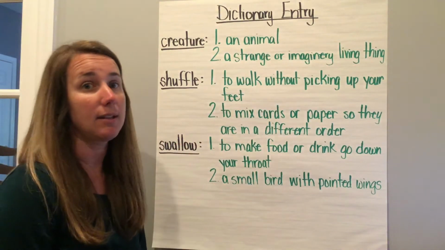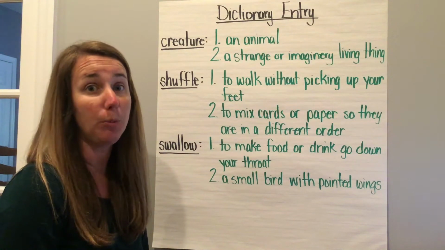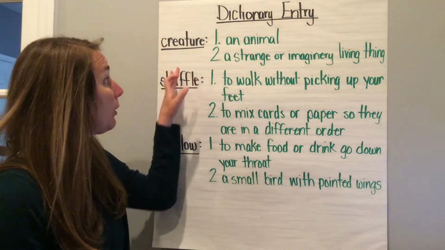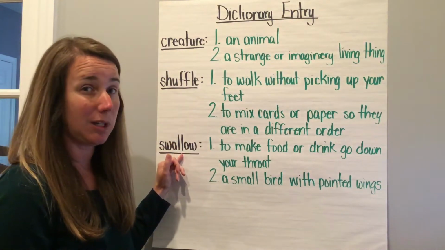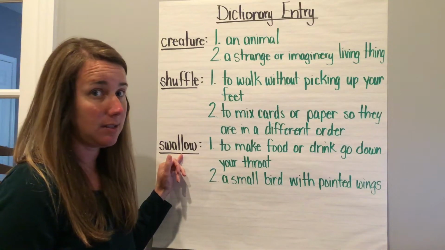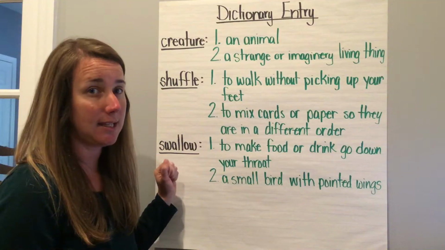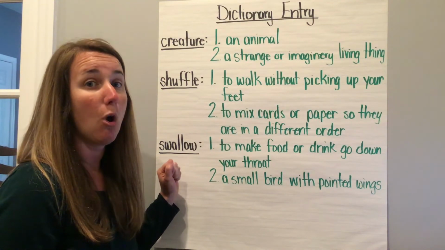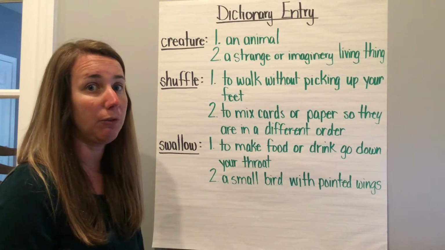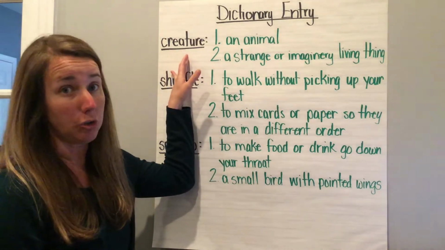Today our focus is going to be on looking at entry words that have more than one meaning, so multiple meaning words. I have 3 of those words written here. We're going to take a look at each one of them. We're going to read the 2 different definitions that they can mean, and then we're going to take a look at a few sentences to see if you can figure out which definition I'm actually referring to in regards to the word. So the first word is the word creature.